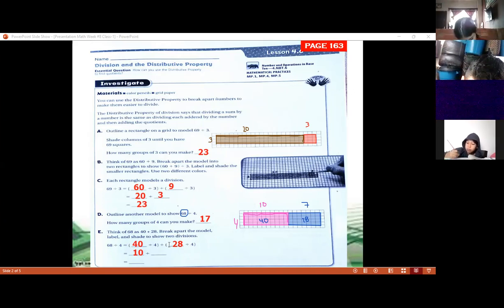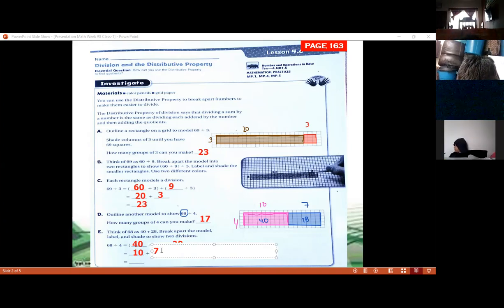No, it's 40. It's 4 times 7. Yes, 4 times 7 is equal to 28. So 28 divided by 4 is 7.